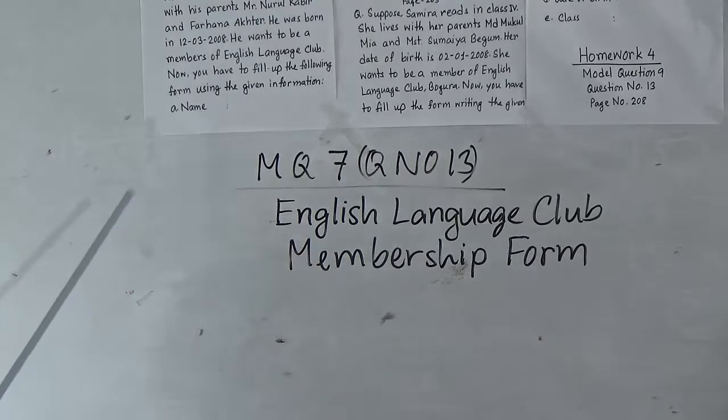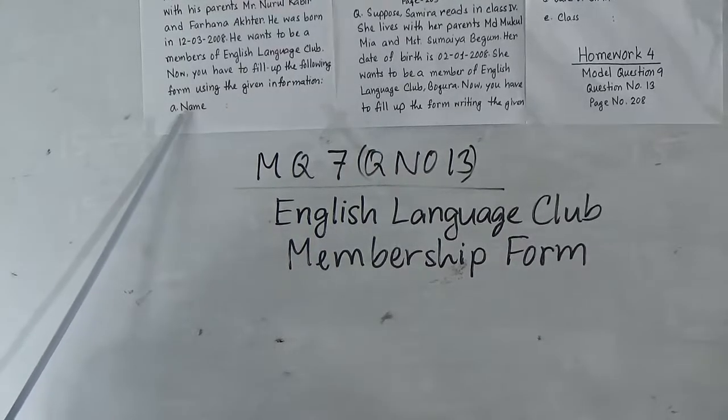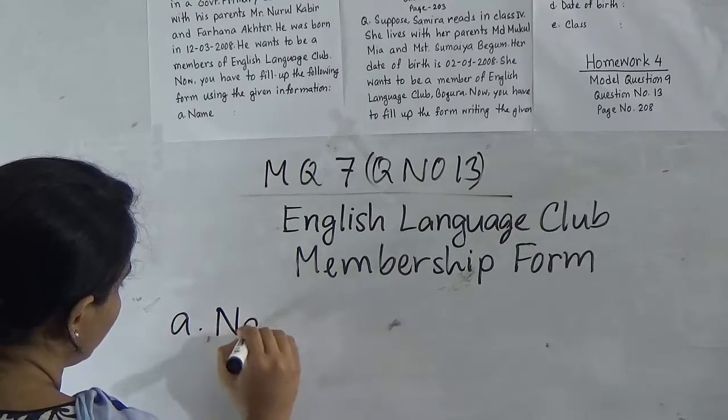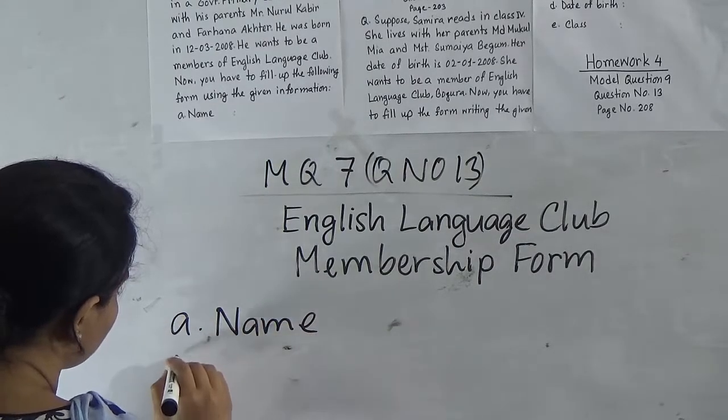And what is the information we need? At first we need the name of the applicant. Number A will be name. We will write serially.